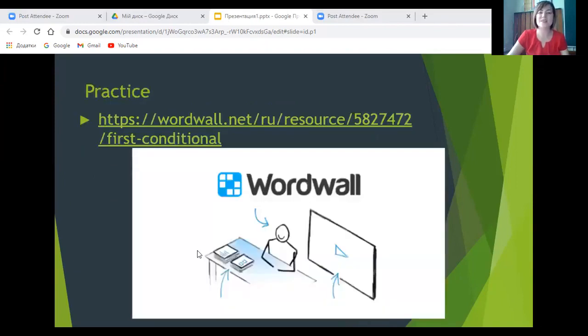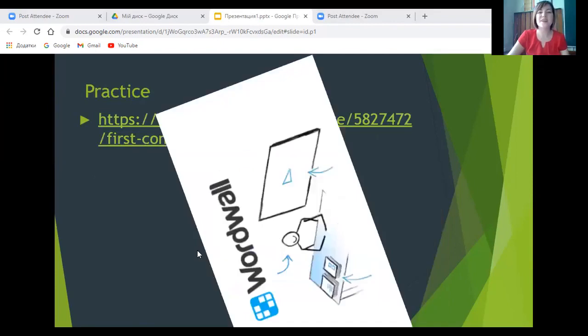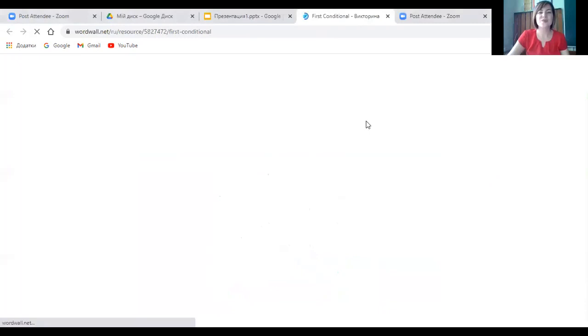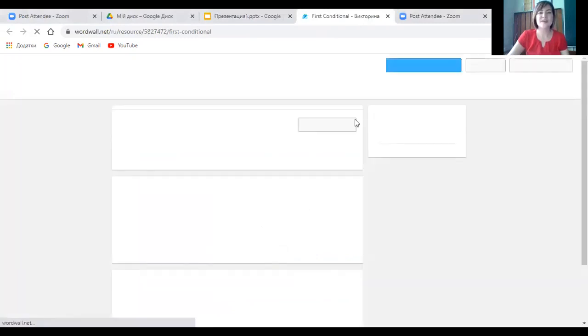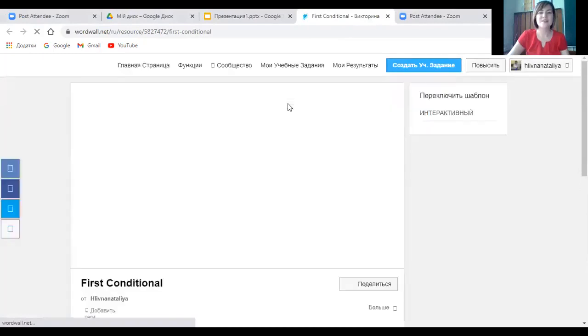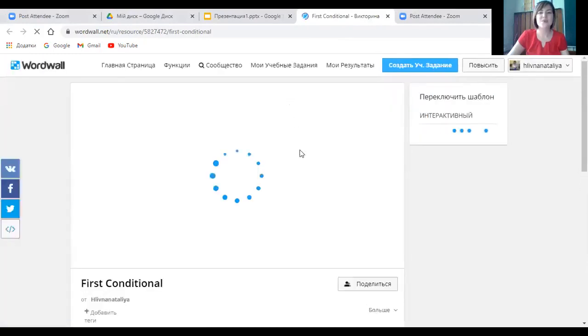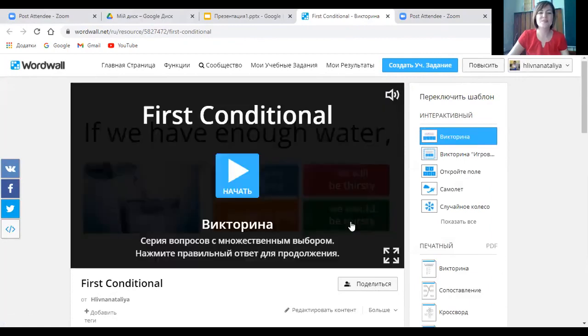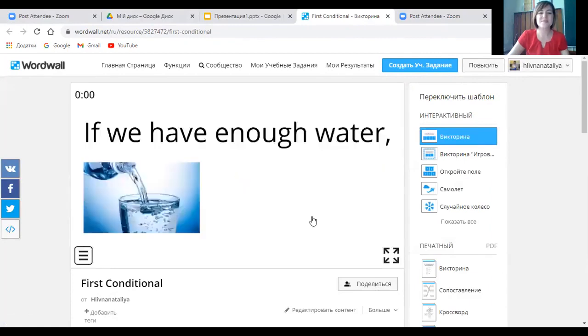Now let's come to practice and we'll play the game. For that, we'll go to WordWall.net and we are supposed to play the game right now. By the way, I'll leave the link to this game in the comments so you may practice playing it. Let's do that.